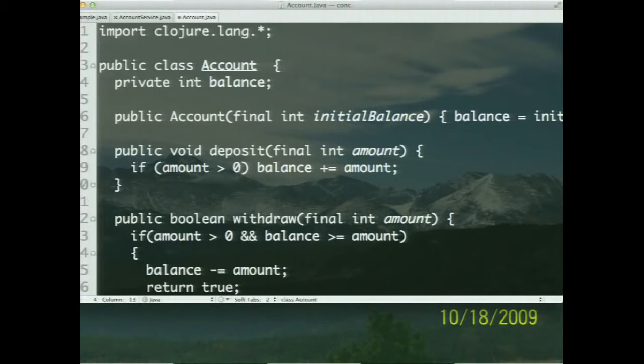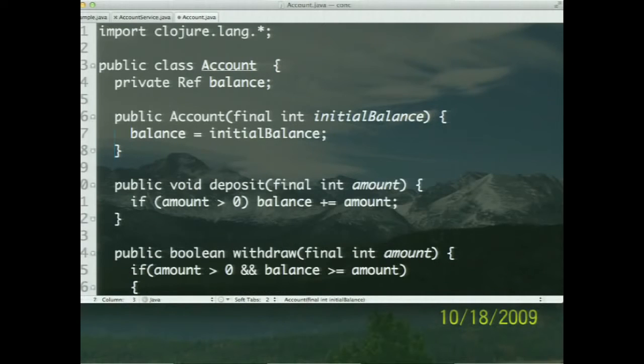So I'm going to change this to a ref object. Now the ref here is the managed mutable identity. And in order to use that, I have to say that this is going to be a new ref object, with simply an initial balance I want to bring in. And similarly, I'm going to say get balance over here, and I'm going to get the balance plus the amount that I want to add. And I want to put this into the balance. We used a ref set on the other hand. We'll come back to that in a minute. So I'm going to say balance.set and set the balance.